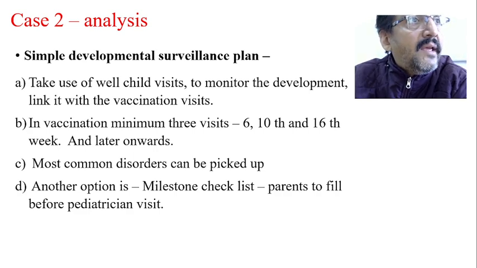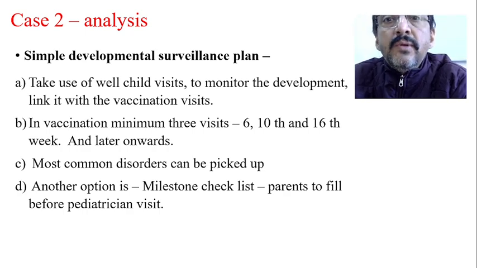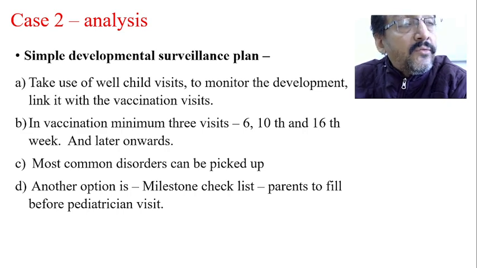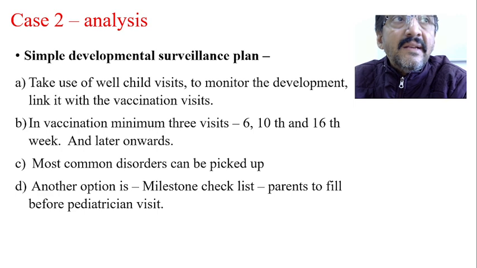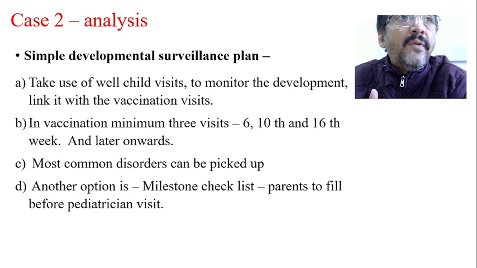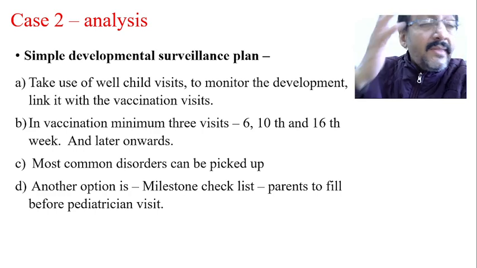See, the child is coming at the age of 1.5 months, 2.5 months, 3.5 months, at 6 months, at 9 months. Many times the child is coming in between. Every time if you are able to do the developmental assessment, that's called a simple developmental surveillance plan. Then many such developmental problems can be picked up at the earliest. The earlier you diagnose, the better will be the prognosis. Minimum 6 visits of vaccination will be there, isn't it? 6th, 10th and 14th weeks, then later onwards for hepatitis A, hepatitis B, etc. So this is one option.